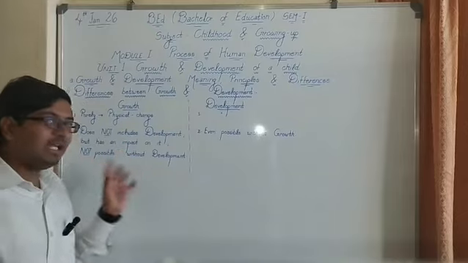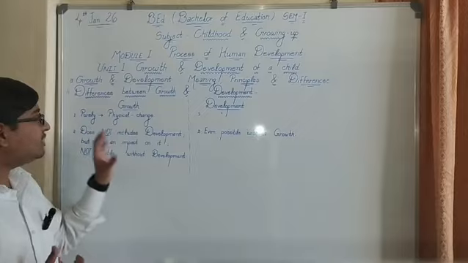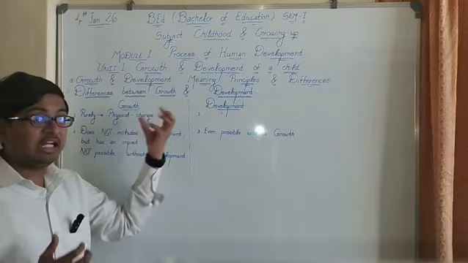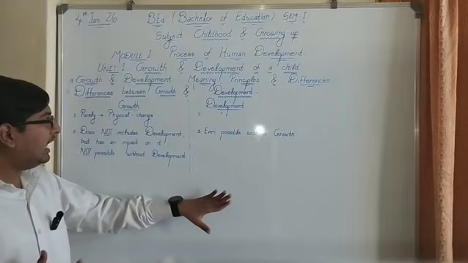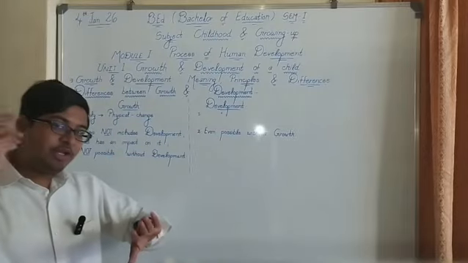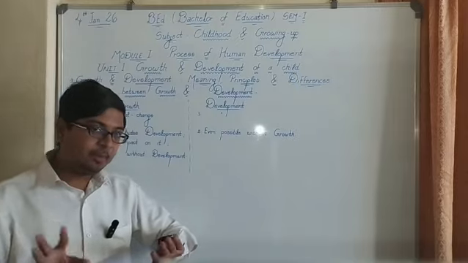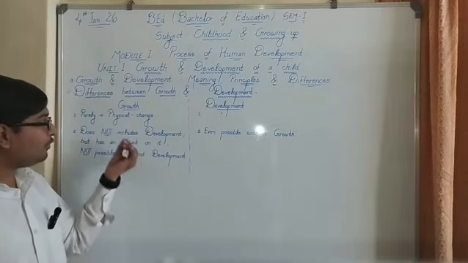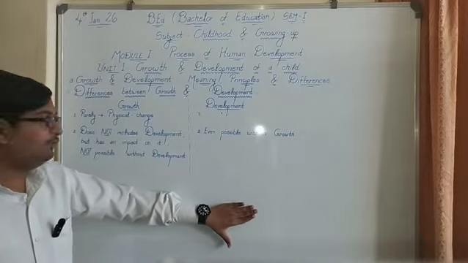So the second point is a relative point between growth and development, which is the true essence of the differences between growth and development. I think these points and the points which we had studied under characteristics for both growth and development are enough for you to mention under differences of growth and development.